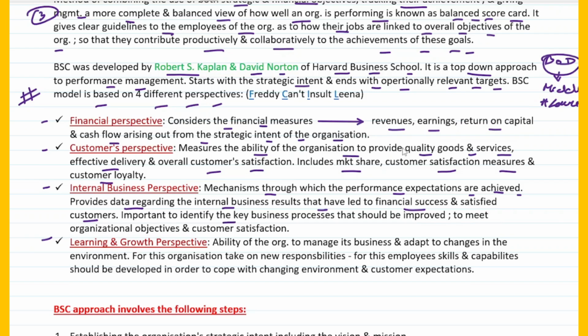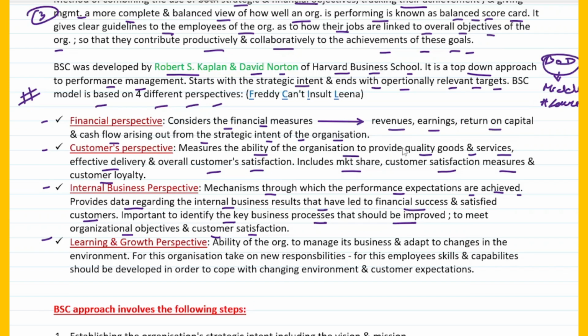It is important to identify the key business processes that should be improved to meet organizational objectives and customer satisfaction. So that is very much self-explanatory. Basically you have to identify the key business processes. Anything which is more relevant in the organization should be identified and improved upon, and that would eventually help you in what? In attainment of organizational objectives and customer satisfaction.